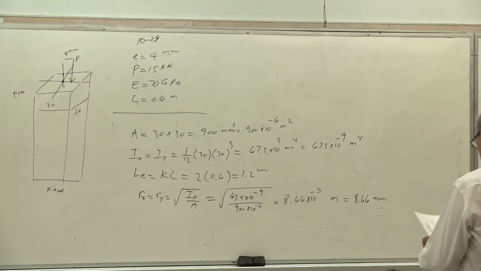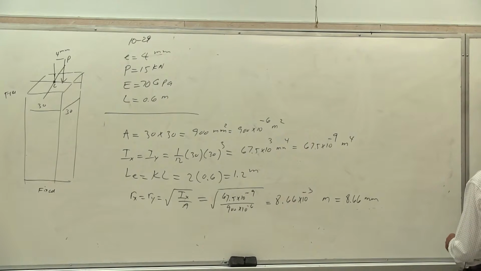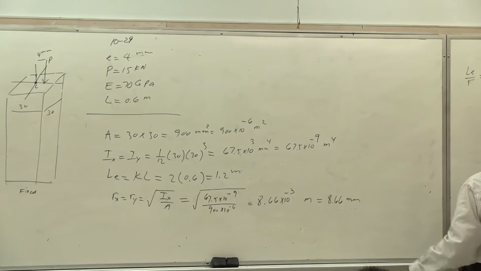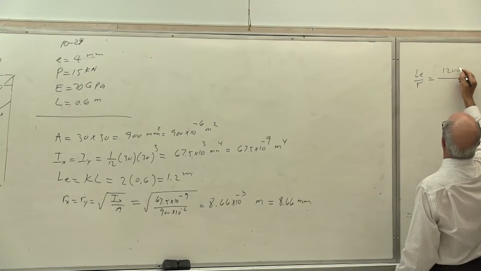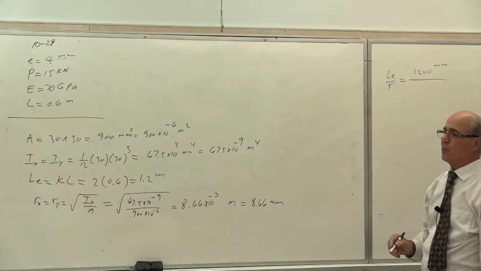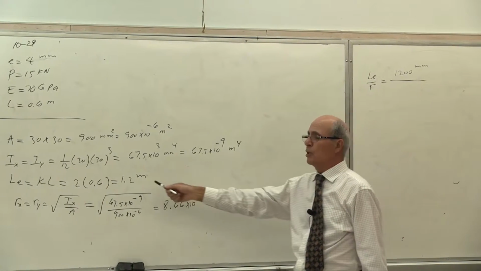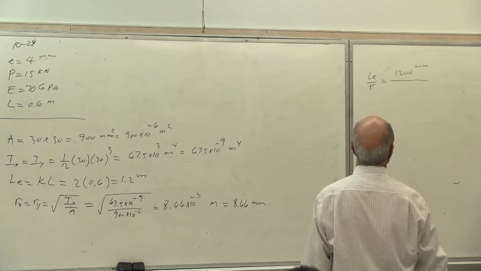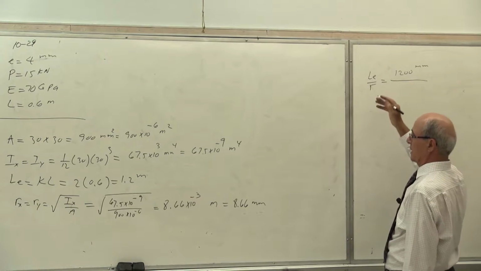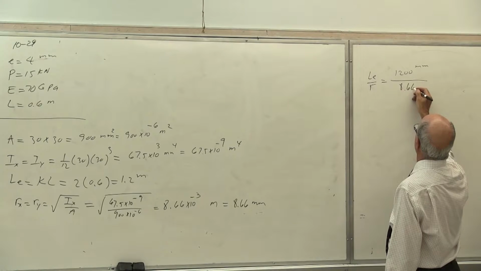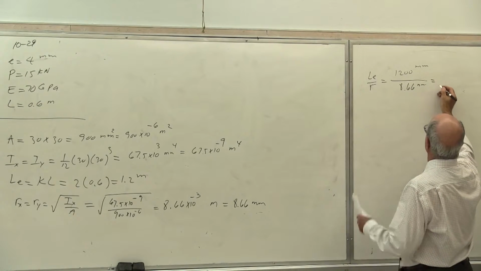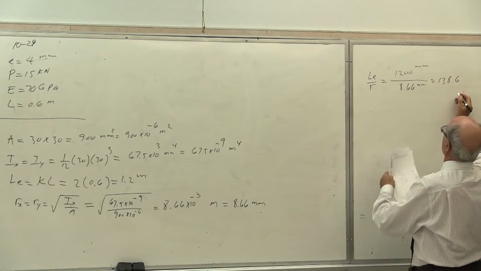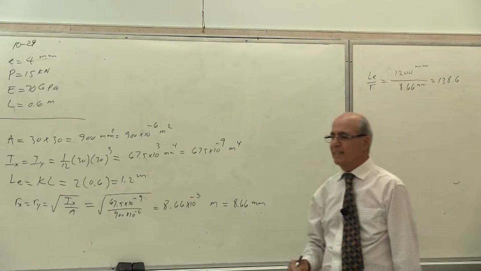Next is calculating our LE over R. LE over R now is equal to 1.2 meter or 1200 millimeter. Watch out for the unit, because I have millimeters. I should convert that into millimeter or vice versa, meter over meter or millimeter over millimeter. It doesn't make any difference, this is the same. Millimeter over millimeter gives 138.6. That is our slenderness ratio.